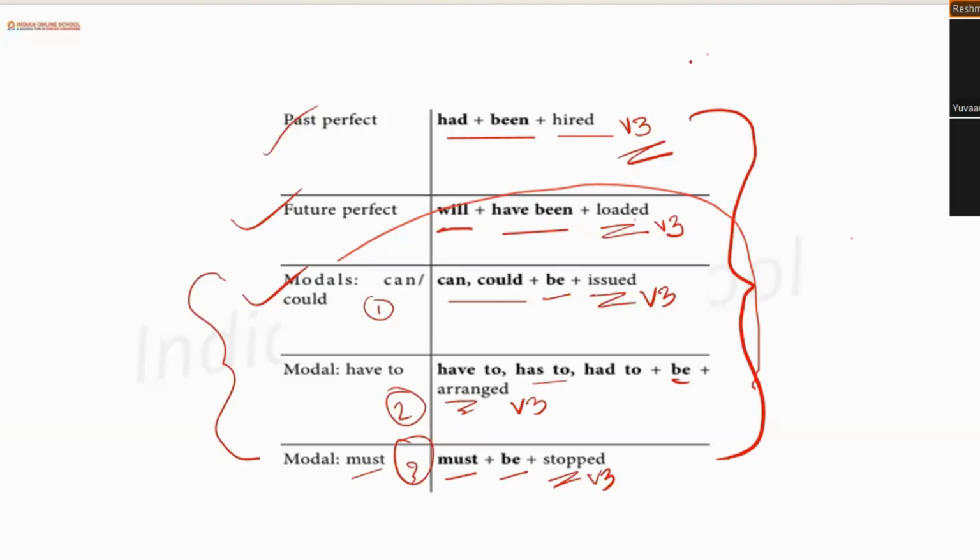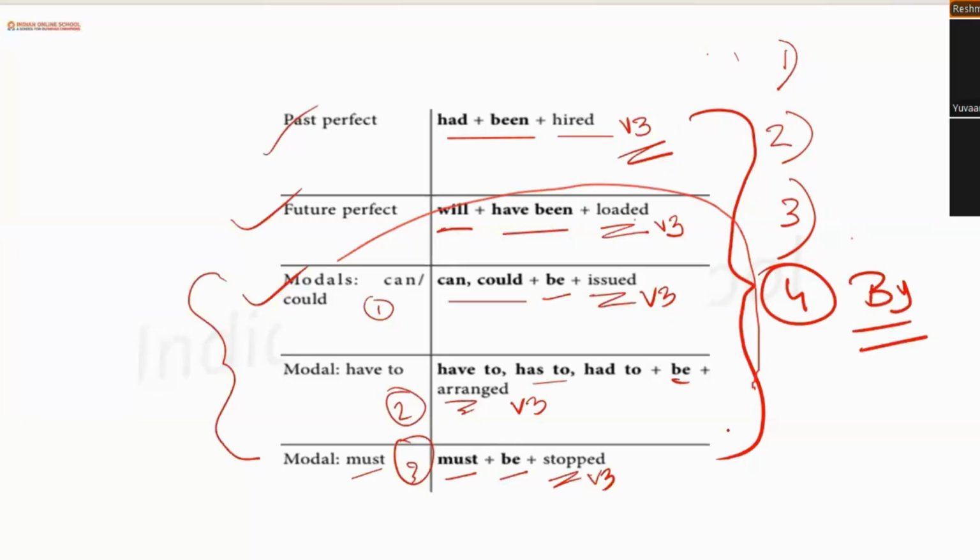Okay. So the first rule is the auxiliary verb has to be there. Second is we will have to add be, being, have to, has to depending on the tense. Third is the V3 form will be constant no matter which tense it is. We are going to use the V3, which means the past participle form of the verb. And the fourth and most important rule is, whenever we are converting active voice to passive voice, we will have to make sure that we are adding by. This word is very, very important.